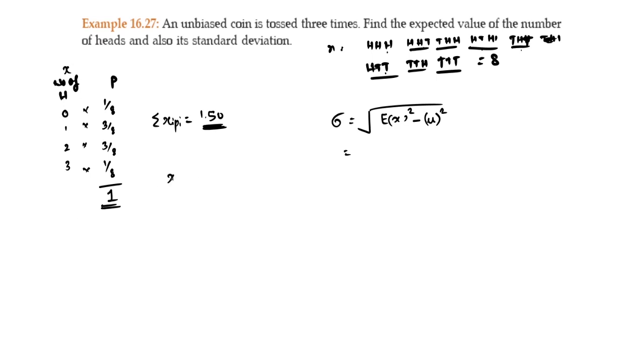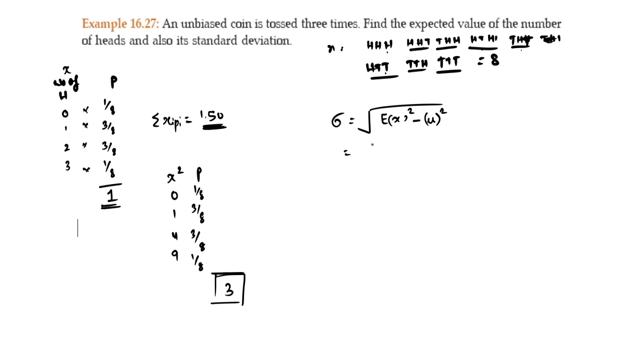So instead of x, I'll be writing x square: 0, 1, 4, 9. Probability 1 upon 8, 3 upon 8, 3 upon 8, 1 upon 8. Find out the expected value of x square. It is nothing but 3. If you multiply this all and use the grand total function, you will get the answer 3.